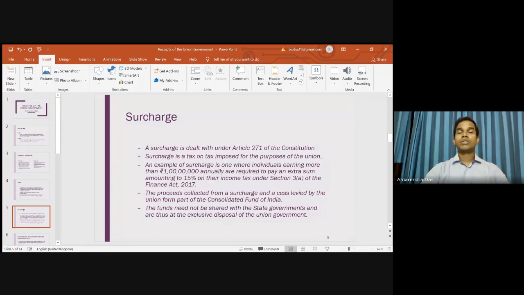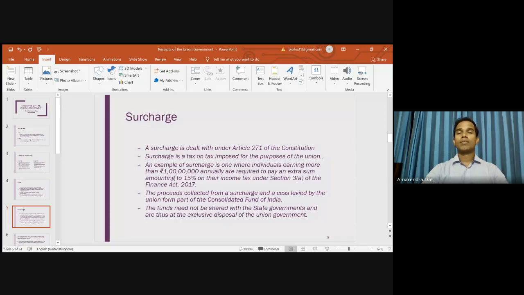That is a surcharge. That means people who had income above 10 lakh had to pay 30% of tax, but if you are earning more than 1 crore, then you will have to pay 50% of their income as additional tax. That is a surcharge.